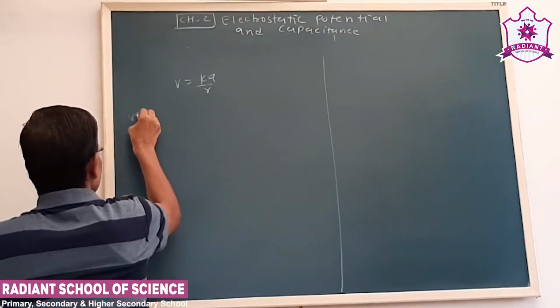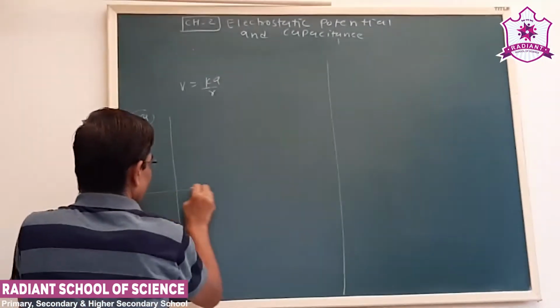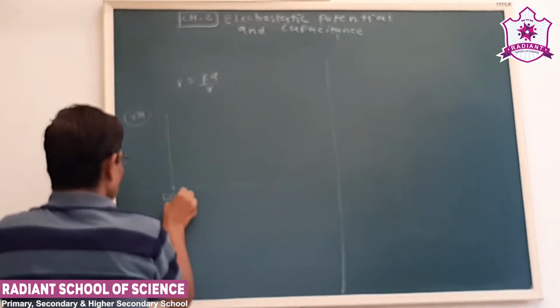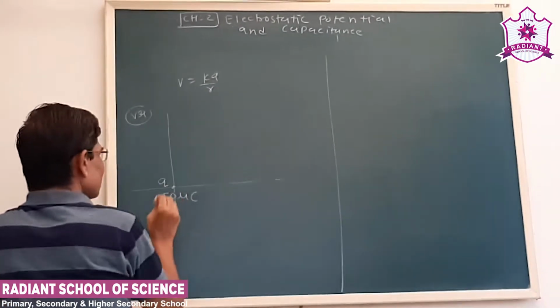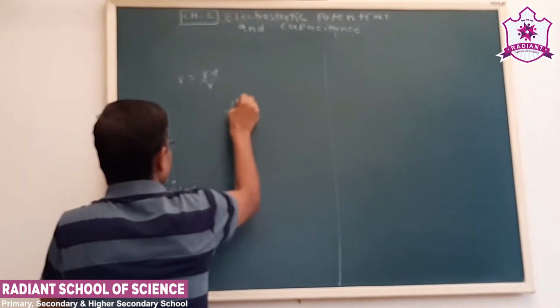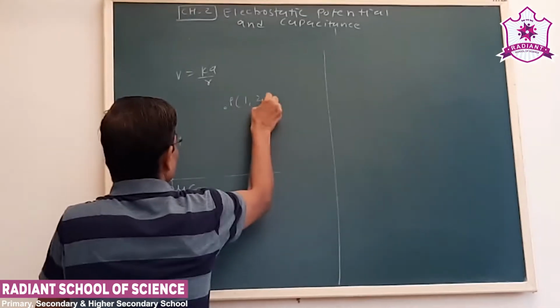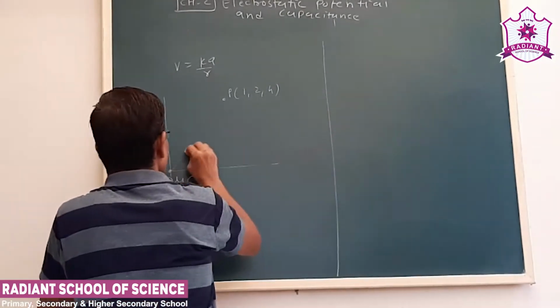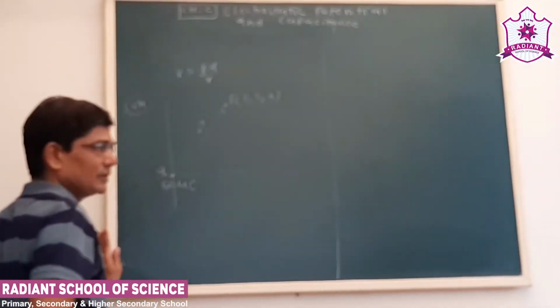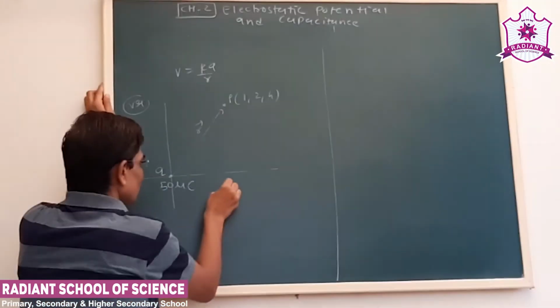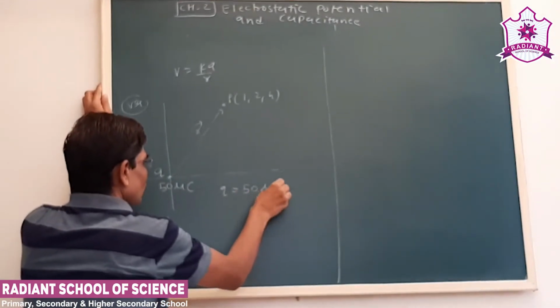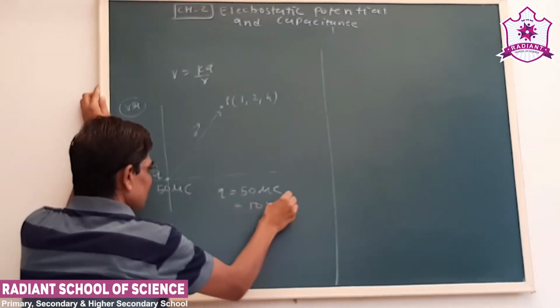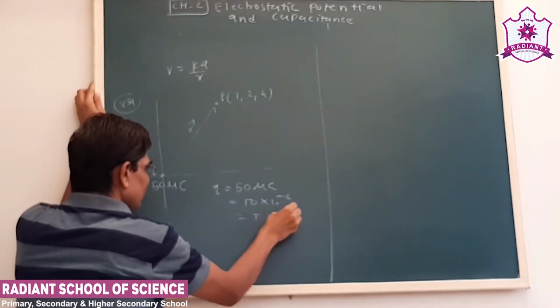Now let us take an example based on this. Let us say a 50 microcoulomb charge is at the origin. We have to find the potential at the point 1, 2, 4. This will be our position vector. Our charge q is 50 microcoulomb, 50 into 10 to the minus 6, that is 5 into 10 to the minus 5.